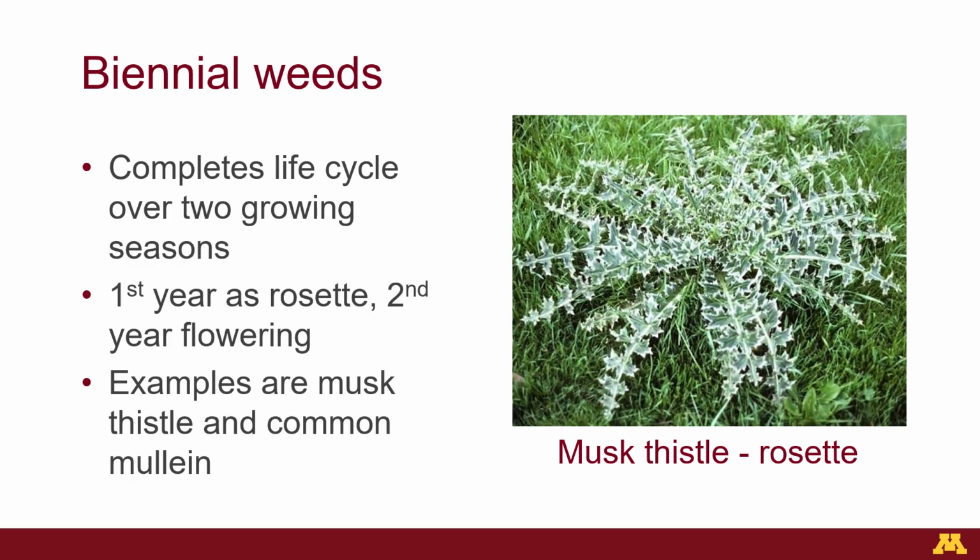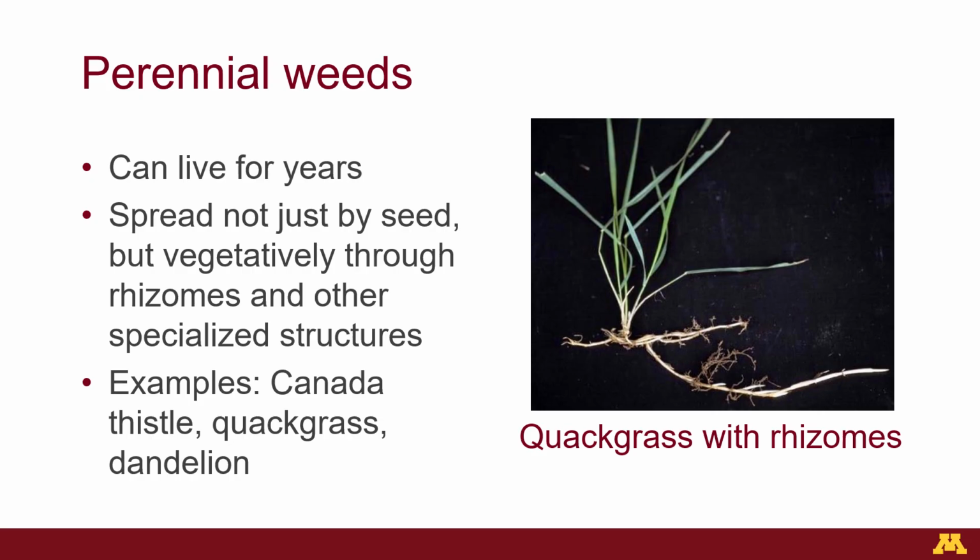A perennial lives longer than 2 years. A perennial is different from annuals and biennials in that it can replicate itself not just through seeds, but also vegetatively through specialized structures. Canada thistle, quackgrass, and dandelion are examples that can be particularly troublesome in perennial crops such as alfalfa. This image shows a quackgrass plant with its long horizontally growing rhizomes.